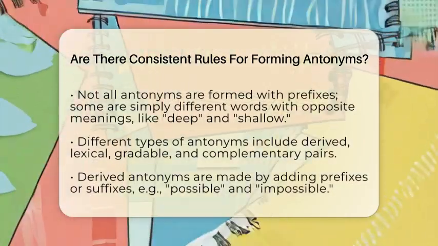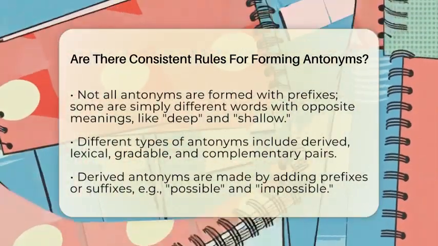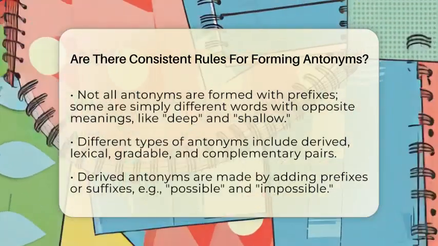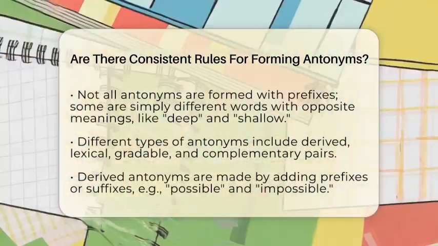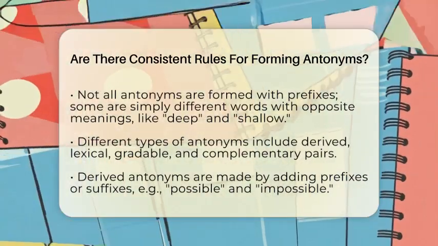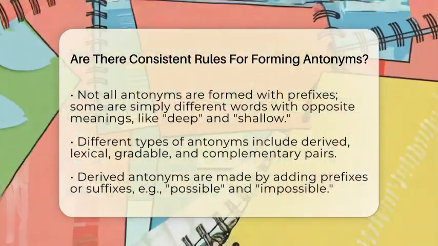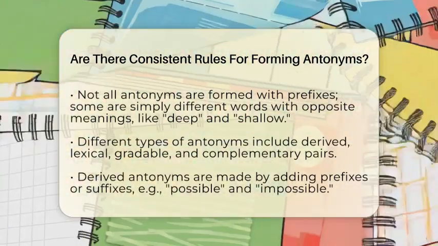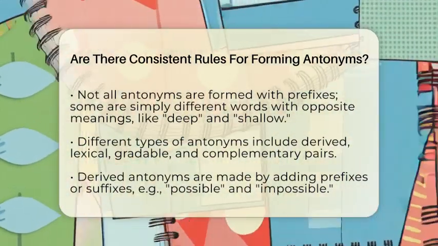There are different types of antonyms that help explain how they are formed. Derived antonyms are made by adding prefixes or suffixes that change the meaning, like possible and impossible. Lexical antonyms are pairs of words that are opposites but don't look alike, such as buy and sell or alive and dead. These are just core words that happen to be opposites.